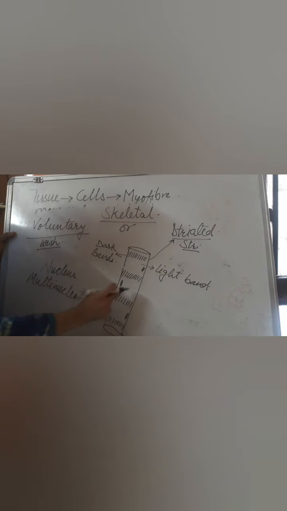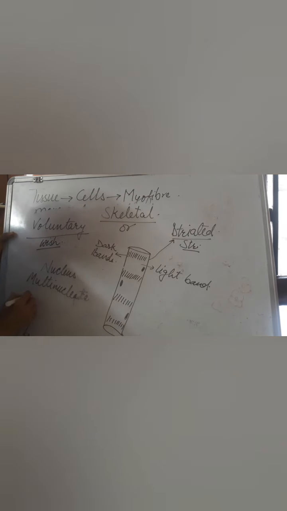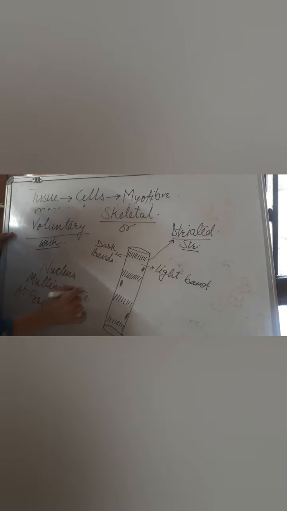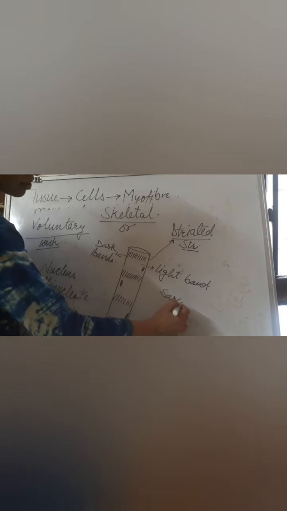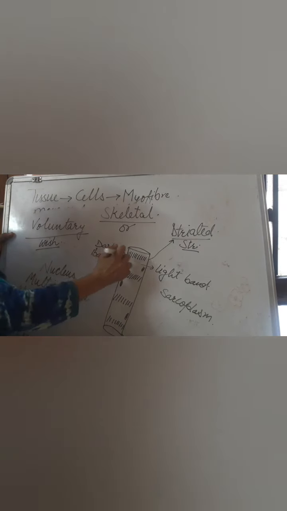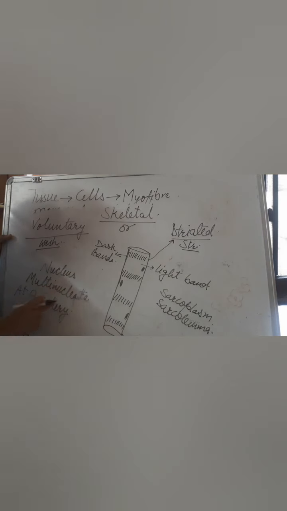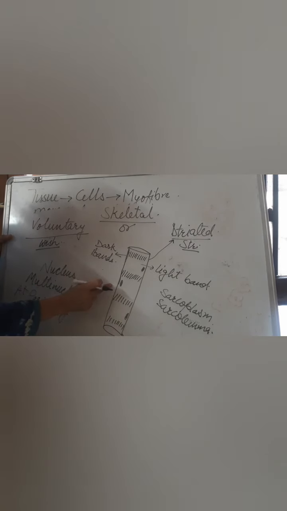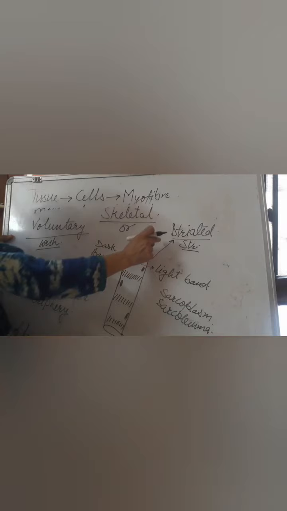Various locations where we are able to find this muscle, as per the name skeletal muscle, it is present along with the bones. That means it is present in our limbs. Because it is a cell having cytoplasm, the cytoplasm of this muscle is called sarcoplasm, and the cell membrane is called sarcolemma. So we were talking about the locations. The locations of this muscle are the limbs, hands as well as legs. Also it is present in the tongue area and in the esophageal area.